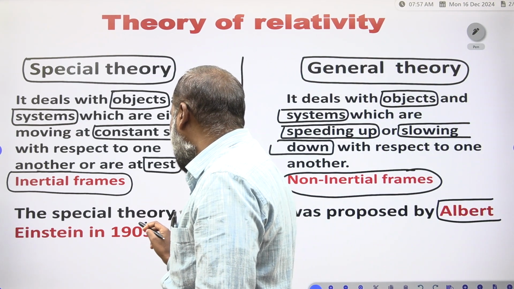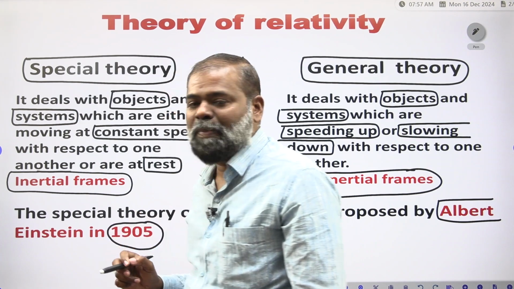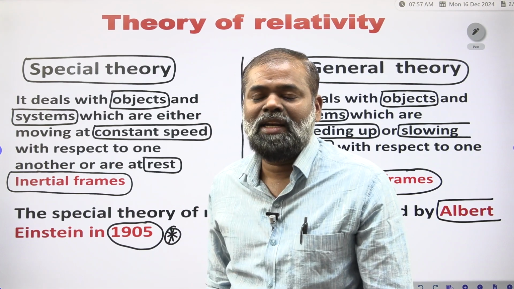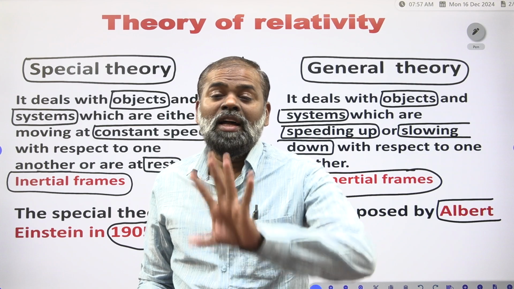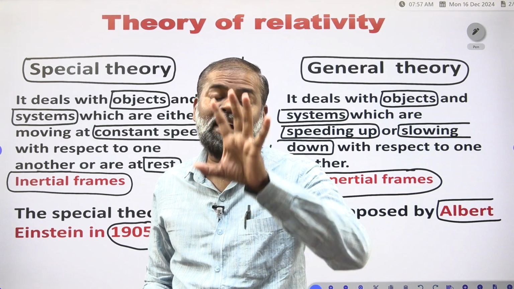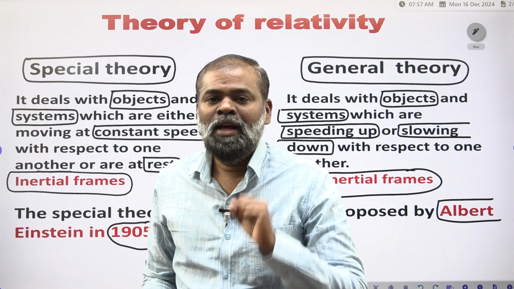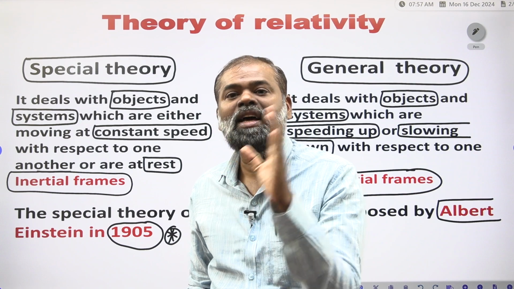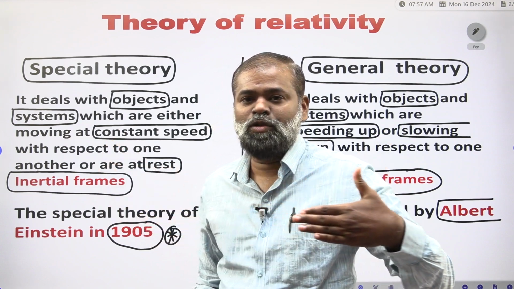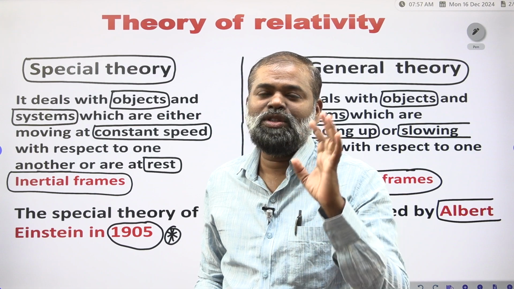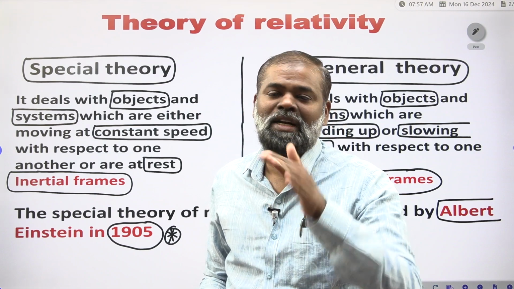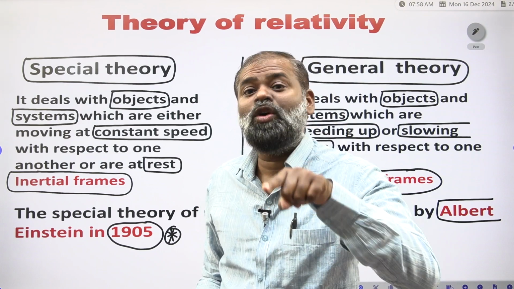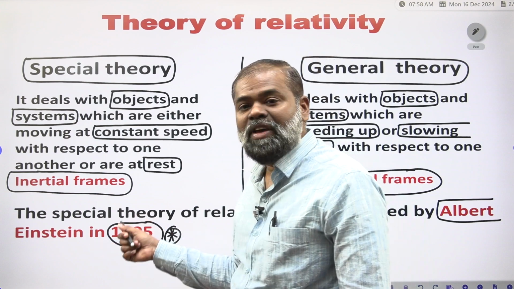in 1905. Please remember the years, because TSPSC asked in the Polytechnic 2023 examination 13 questions based on the years of the chronological theories. So you should be able to remember which theory came when, and who invented it after that theory. So this chronological order you also have to remember. In competitive exams, any question they can make. We cannot comment on why people make such questions. That is the thing, so that's why I am giving the years also.